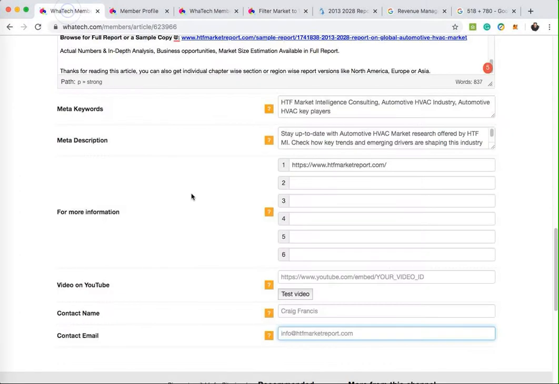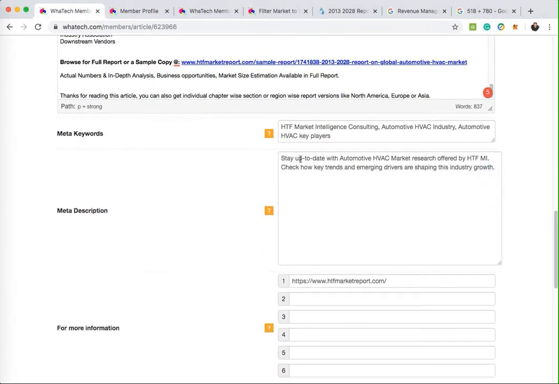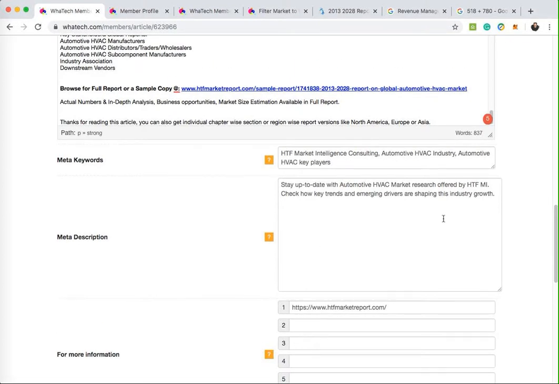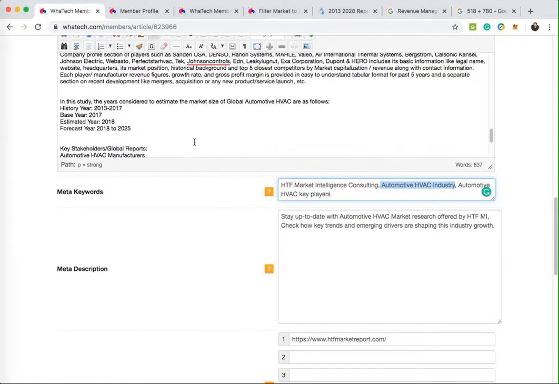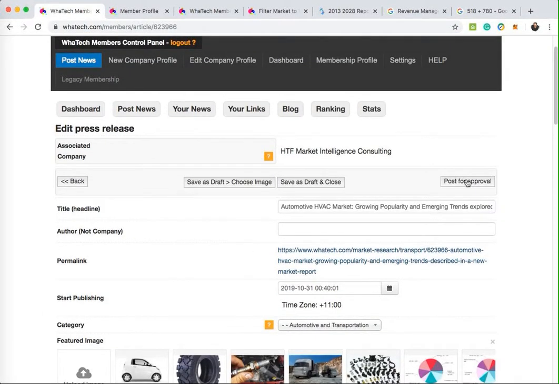Now, have I finished checking this article? Yes, I have. So the meta, that's a good meta description. You really just want to put some keywords in there. Even the first paragraph will work. And there you go. Automotive, HVAC, key players, automotive HVAC industry, obviously the most important keyword. Final check of the article, and it is ready to post for approval. I'll just leave it there. You have to press post for approval for us to receive the article, to modify it.